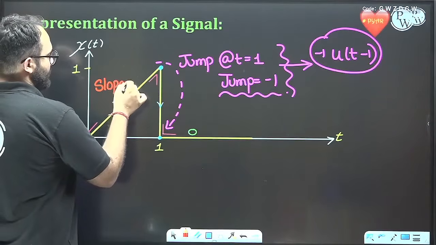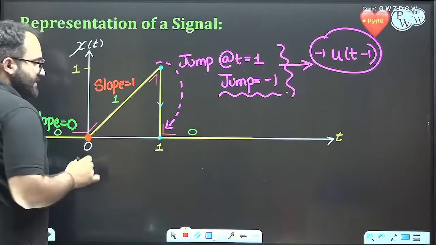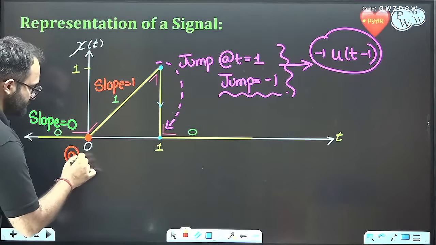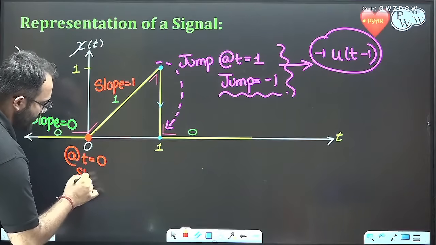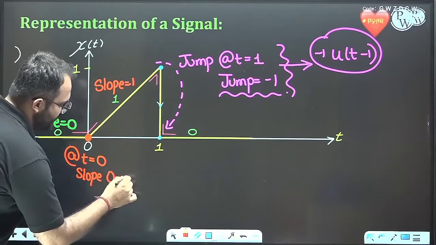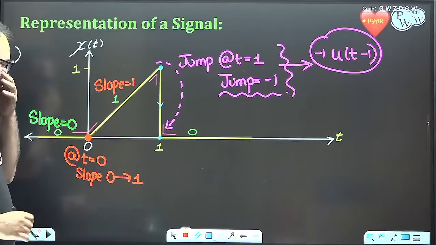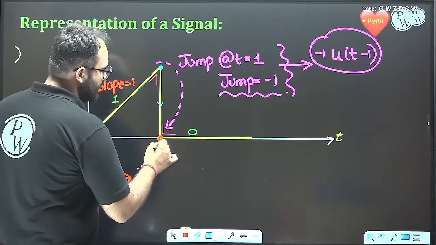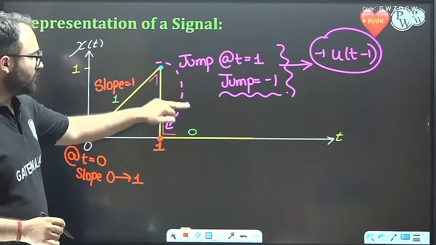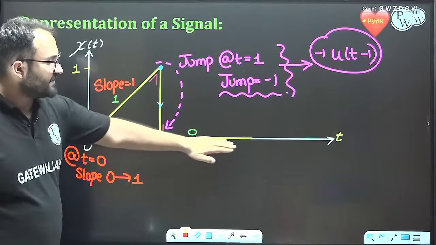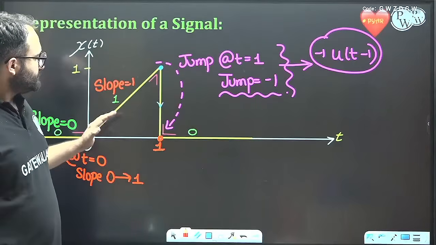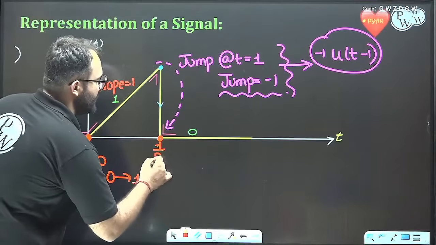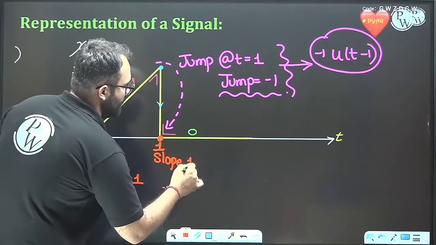So at t equal to 0, the slope changes from 0 to 1. Similarly, at t equal to 1, the slope changes from 1 to 0. Because here the slope is again 0, but here we have slope equal to 1.